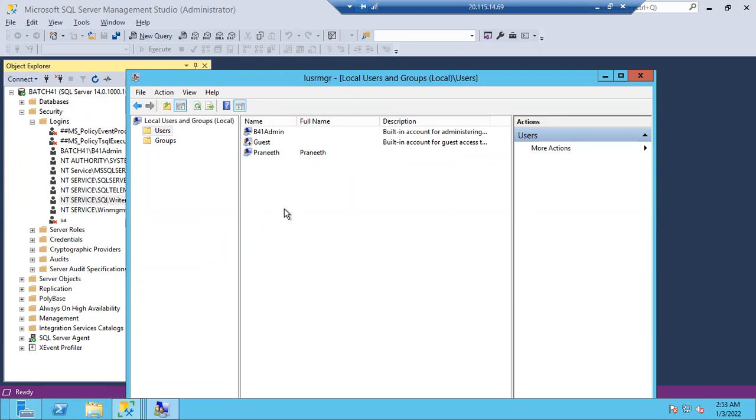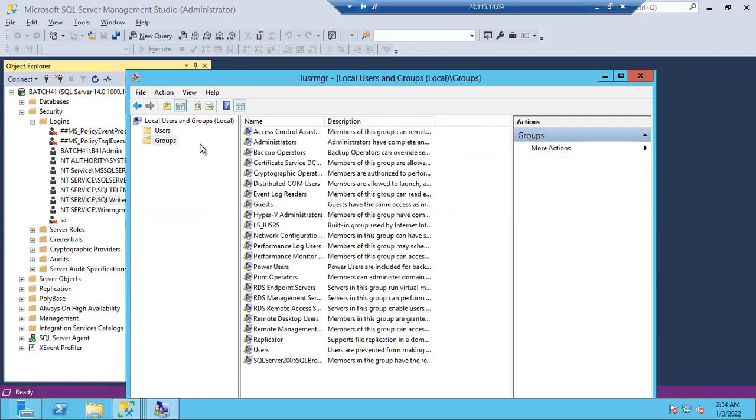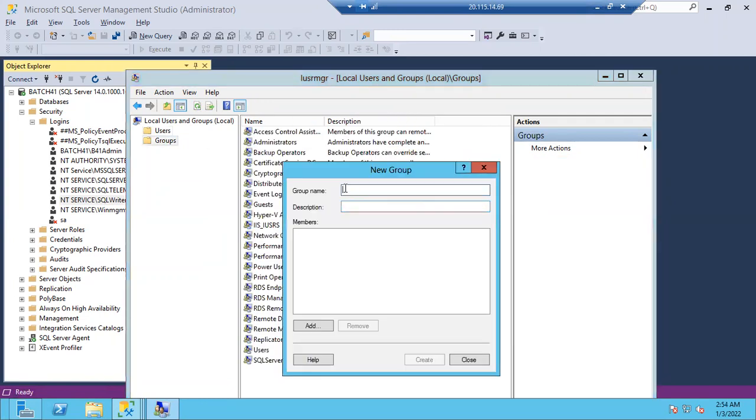While creating, I can give my own password or their own password, right? Then I'll group all the users together. Once the users are created here, I'll group them. For example, here you can see B41 admin, Praneeth, right? So I can create a group now. Go to groups, right click, new group. What I'm going to do, SQL DBA. My group name is SQL DBS group.